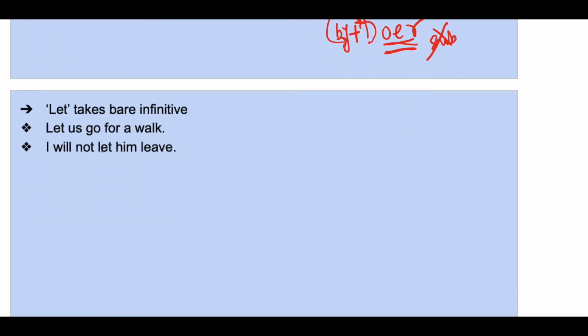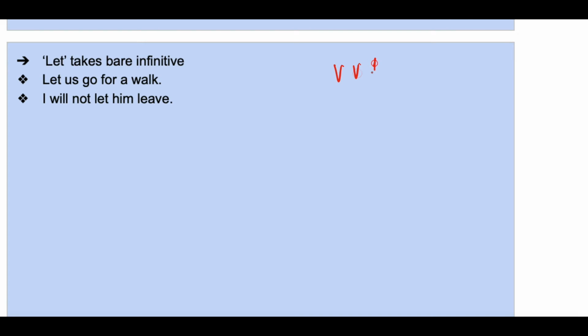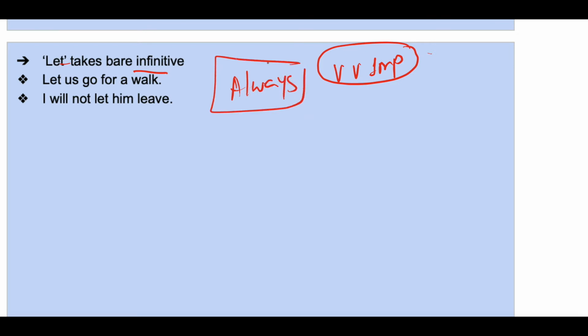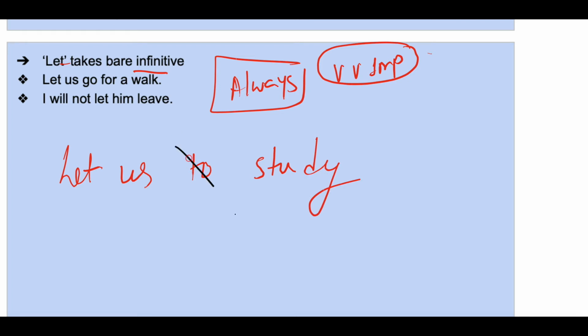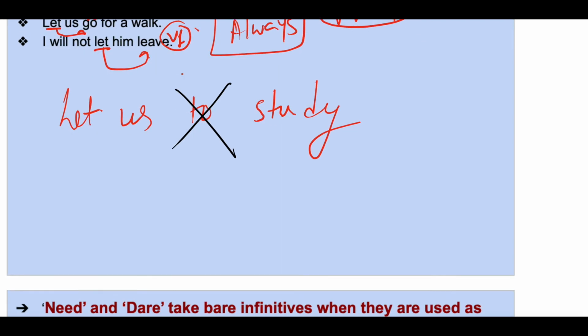Okay, next, this is also very, very important. Let always takes bare infinitive. Okay, let us go for a walk. If I say let us to study, then this sentence is absolutely incorrect. Let us study. You cannot use infinitive with let. Let us go for a walk. So after let, bare infinitive. I will not let him leave. After let, bare infinitive. Okay.